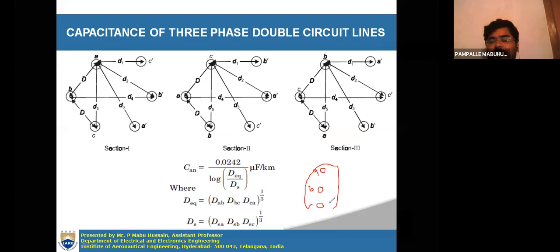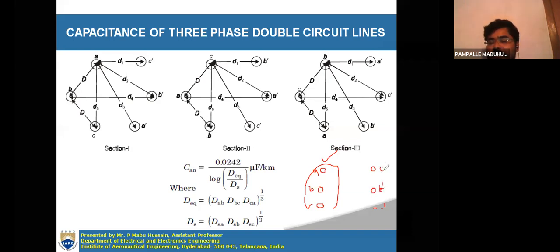Okay, so what does double circuit transmission line mean? The double circuit transmission line will have two sets of three phases. Let us suppose this is one set, so another set you will have in the opposite direction. Why do we have the conductors in another set in the opposite direction? To increase the transmission capacity, by reducing the inductance.